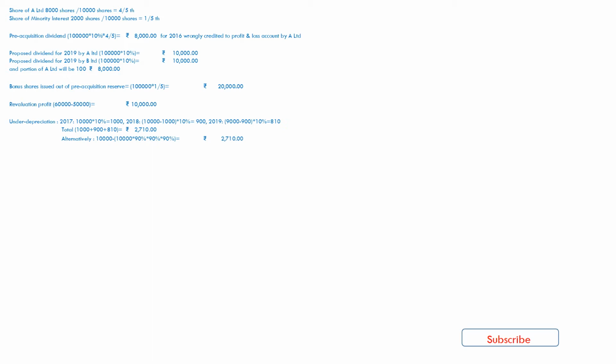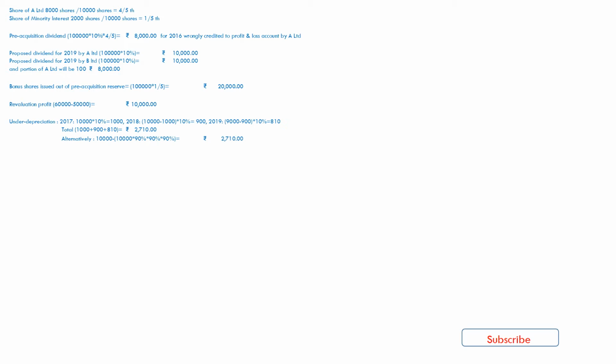So in that way, the reducing balance value of building will be 10,000 into 90% into 90% into 90%. After getting that 7290, we can get under depreciation by deducting 7290 from 10,000, and the result will be the same 2710.